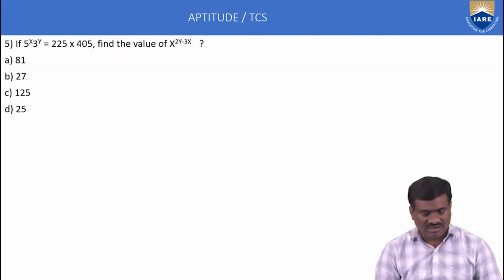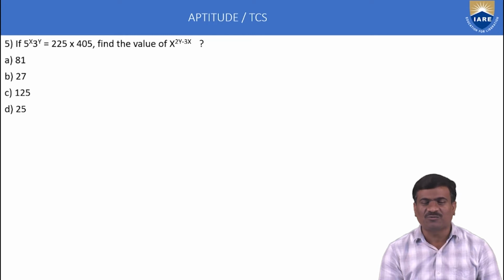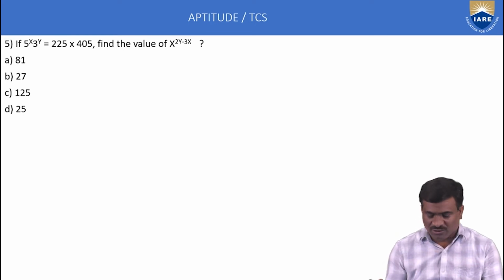Next, example number 5. If 5 to the power of x into 3 to the power of y is equal to 225 into 405, find the value of x to the power of 2y minus 3x. This is called a number theory example. Properties of numbers means simplification.